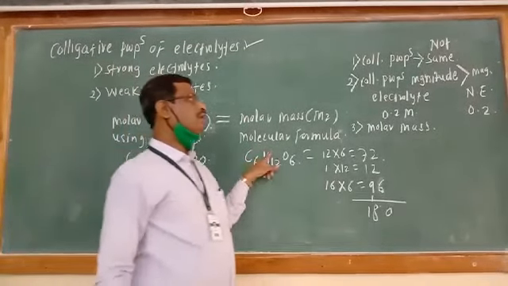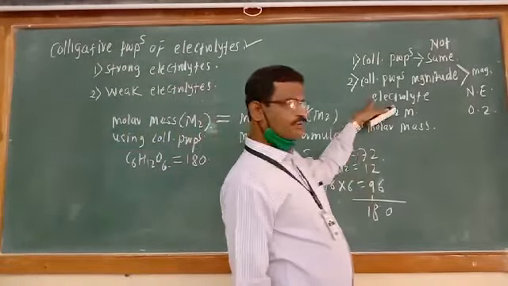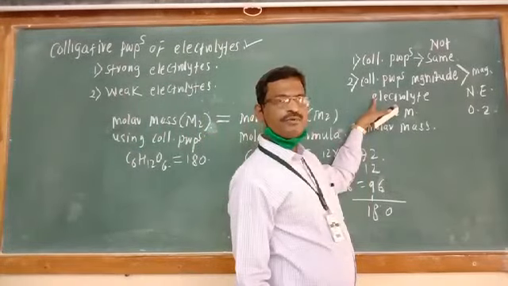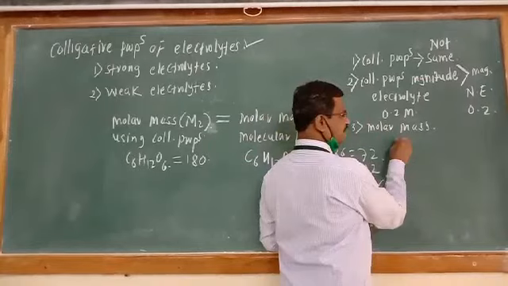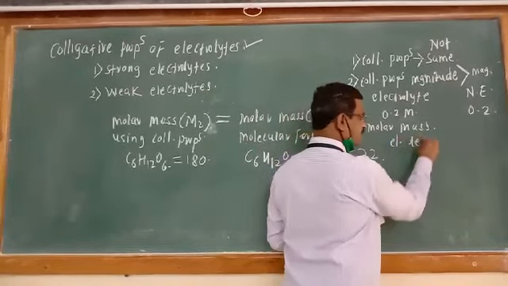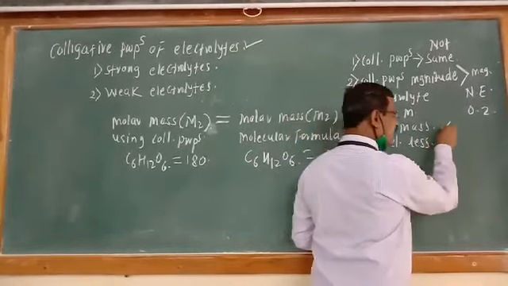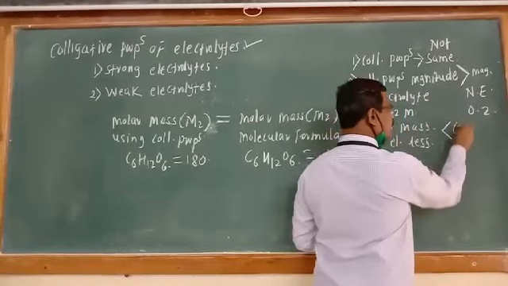But in the case of an electrolyte, the molar mass is less than that of the calculated.